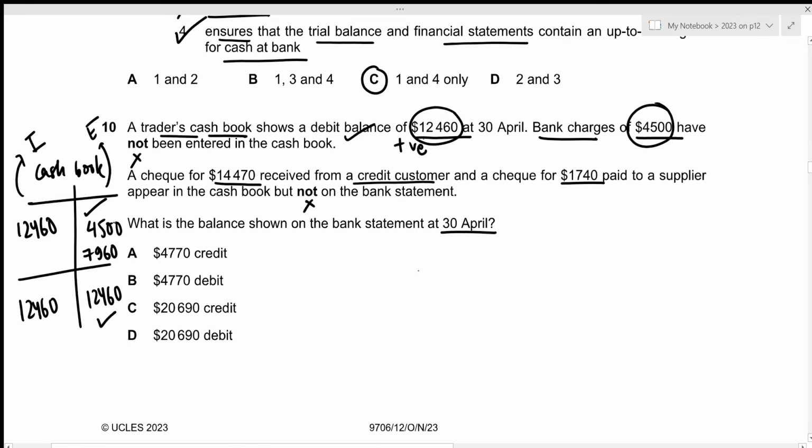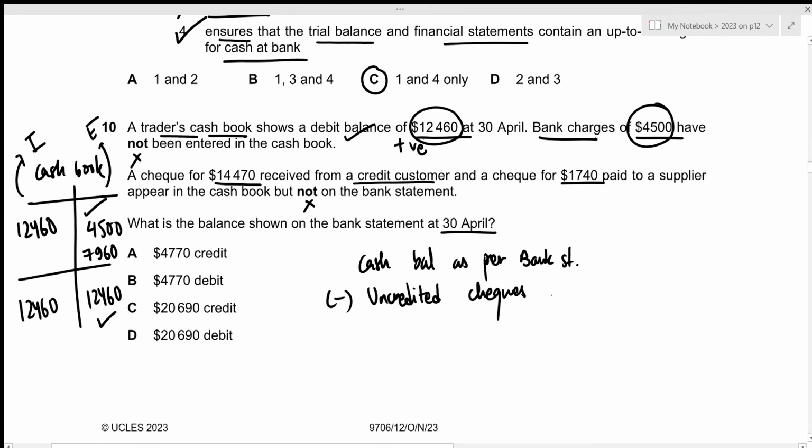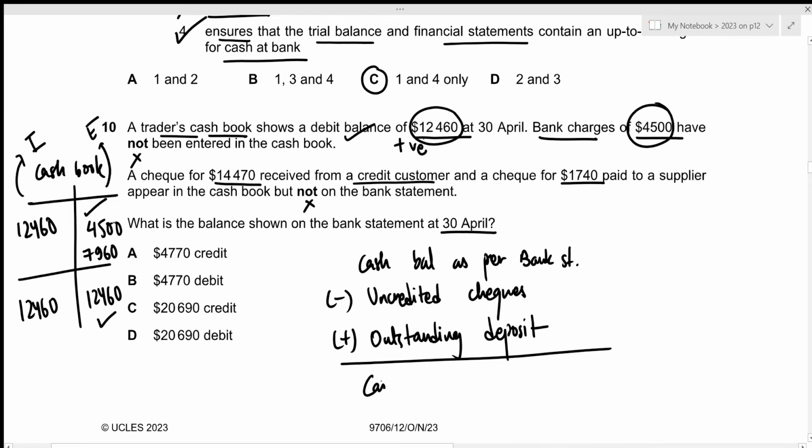Now, let us create our bank reconciliation statement. So we can start with the cash balance as per bank statement. Then we just have to subtract any uncredited checks. So these are the expenses not yet recorded within our bank statement. Then we need to add outstanding deposits. These are the incomes that are not yet adjusted within the bank statement. Then we get the cash balance as per cash book.